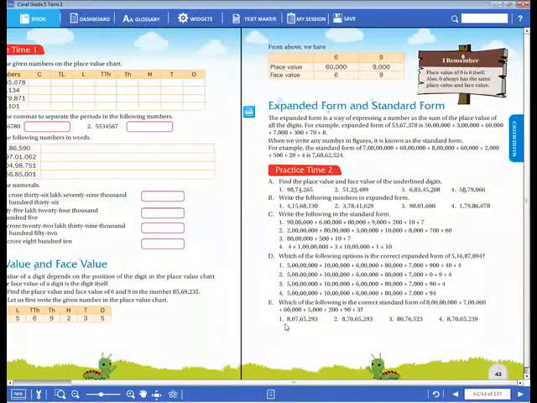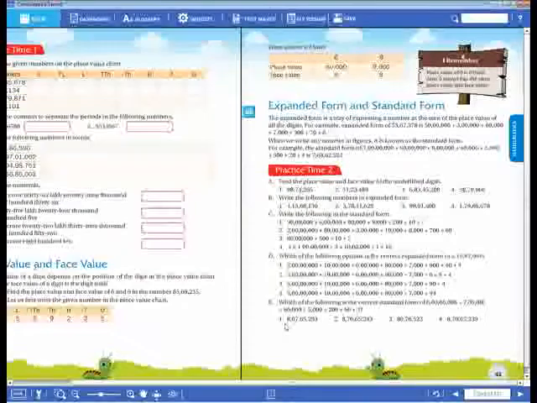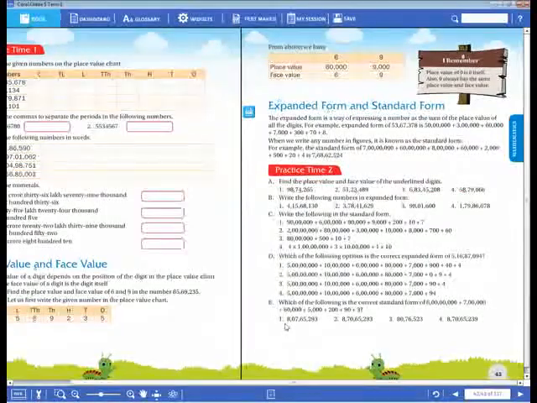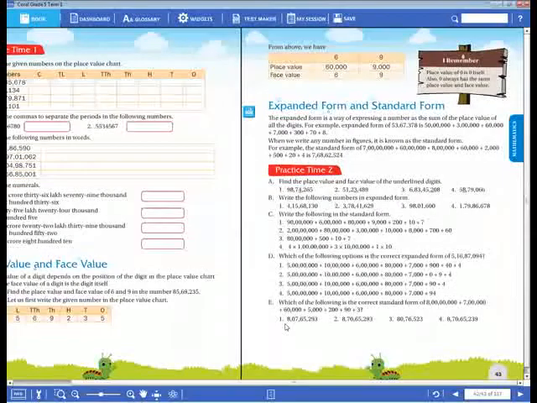Tell me, Hafsa. Send the message. Thousands. So you have to multiply with which number? 1000. 3 into 1000? 3,000. 3 into 1000, what is that? 3,000. Okay, have you written? Now, what is the face value of 3 here?